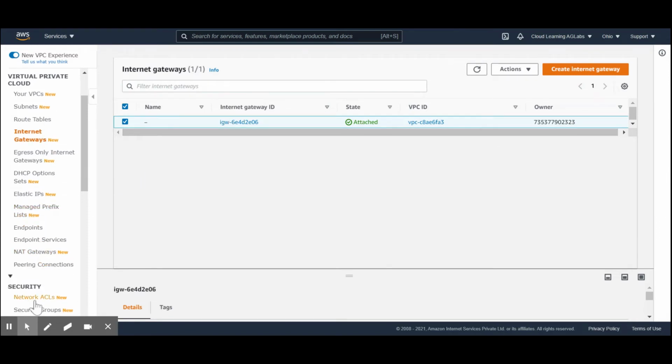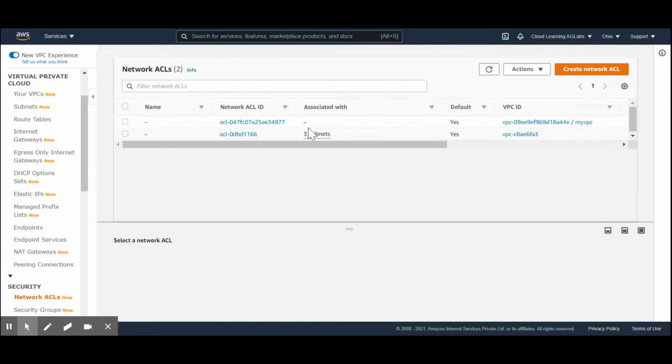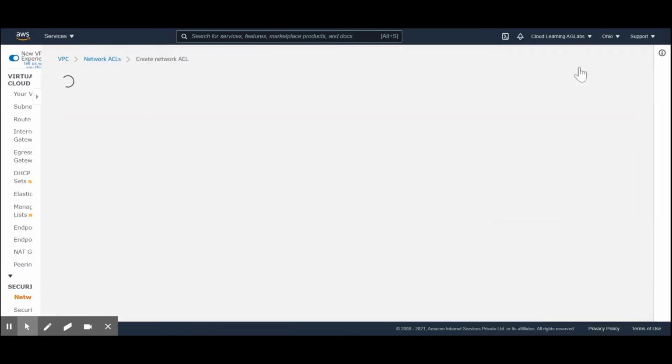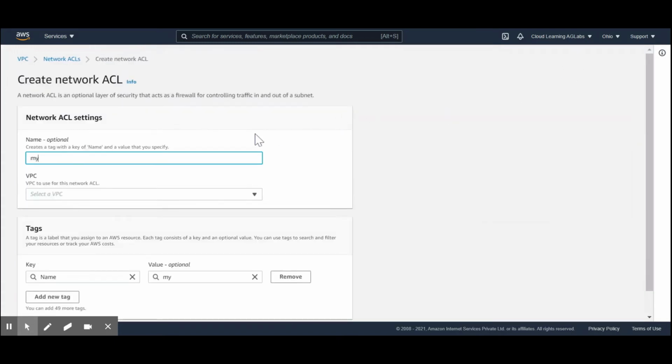Then we go to the network ACLs, and we can see that there is one network ACL which is created for that. If we go to this, by default, all the ports are allowed. As stated earlier, whenever a network ACL is created automatically, that will allow all the traffic. However, when we are creating it manually, we will get a denial for all the traffic.